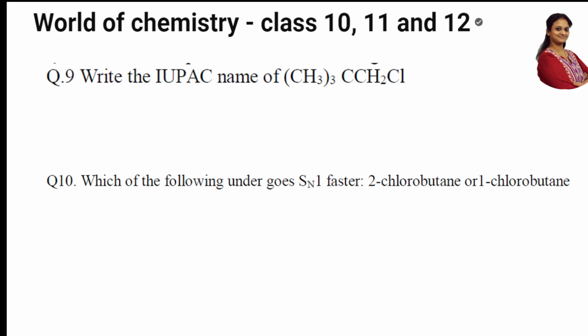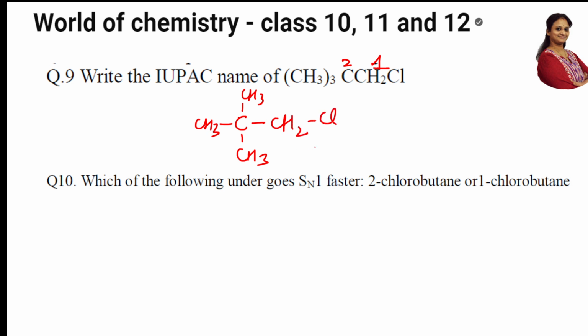Write the IUPAC name of this compound. How should I start numbering it? I have to start numbering from this part. Correct? So number this as 1, then number this as 2. And these two are branches. So can we expand this? This is CH3, this is one more CH3, this is one more CH3, this is CH2, this is Cl.